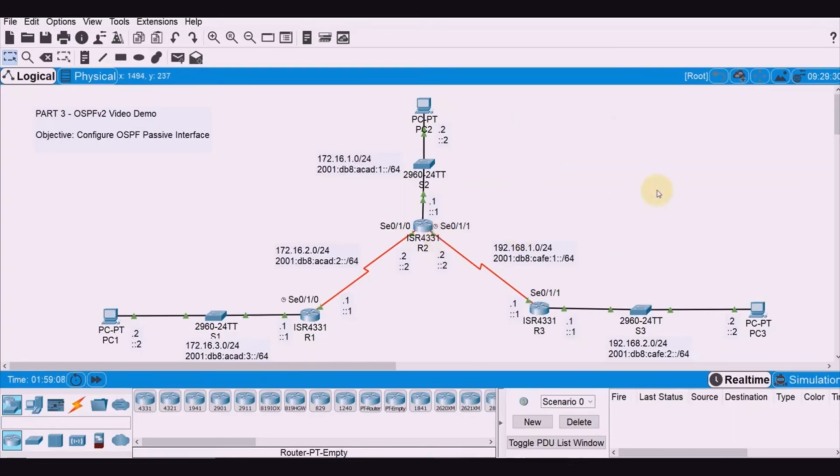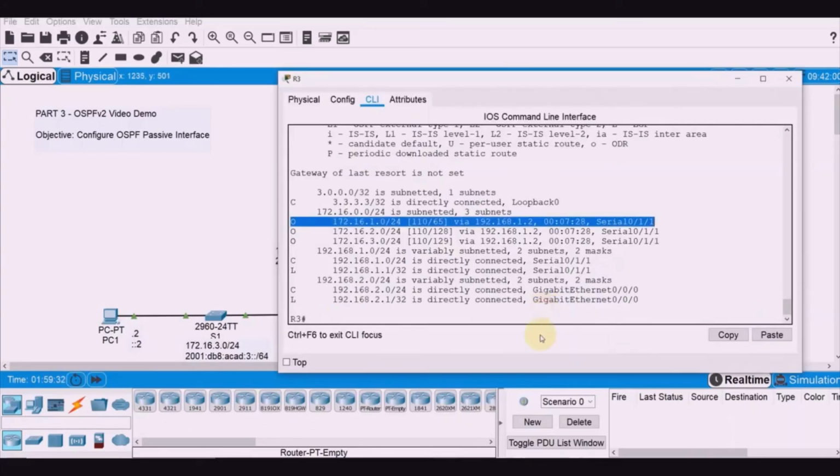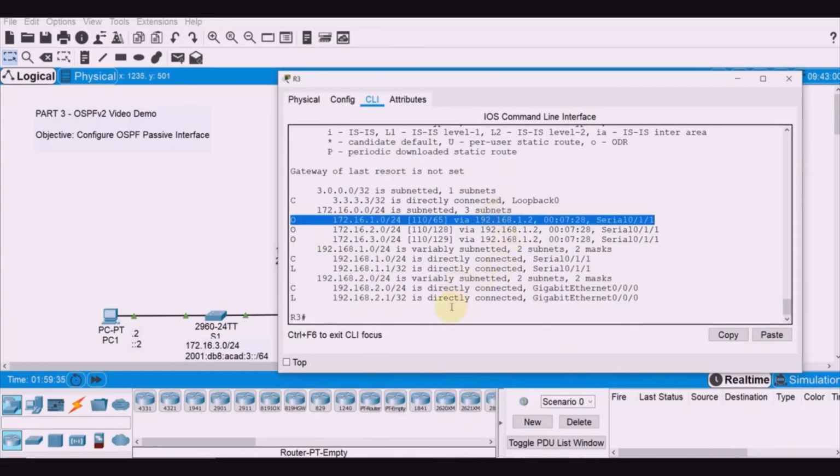Okay, so again, beware of using the passive interface default, because an interface, when set to passive interface, will no longer send and accept routing updates. All right, and the recommendation is it is usually, or most of the time, configured only on the LAN interfaces. Okay, so let's do that on R3. Okay, so do show IP protocols here on R3.